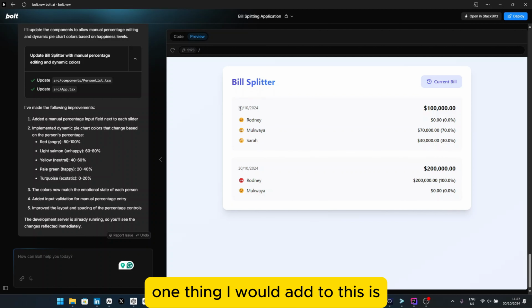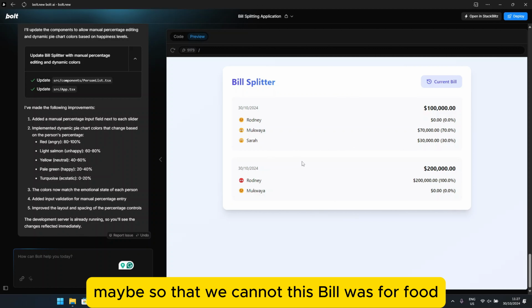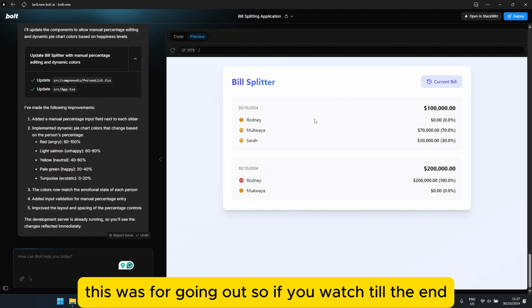Maybe one thing I would add to this is the name of what the bill was for, so that we can know this bill was for food, this was for the beach, this was for going out.